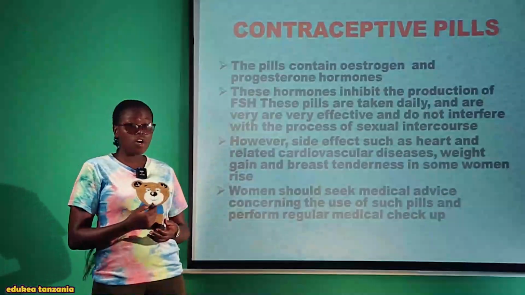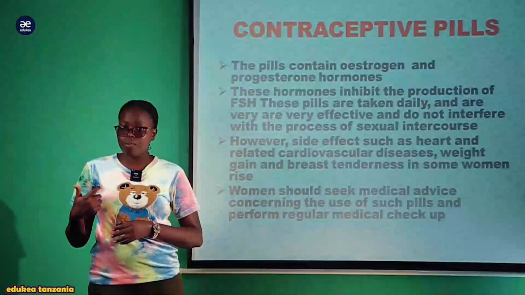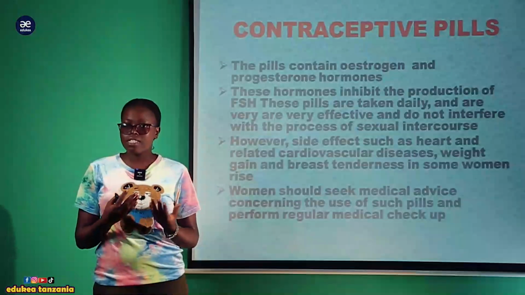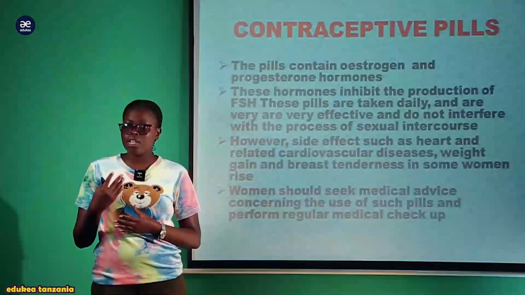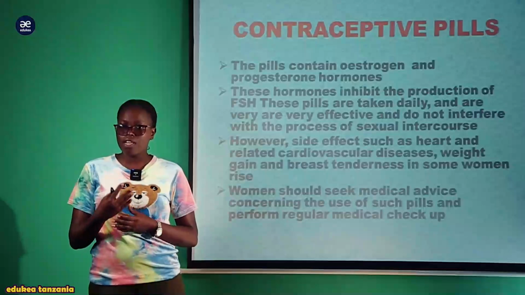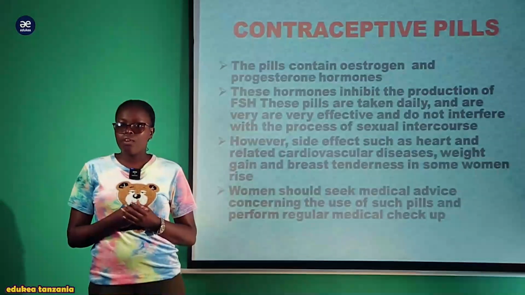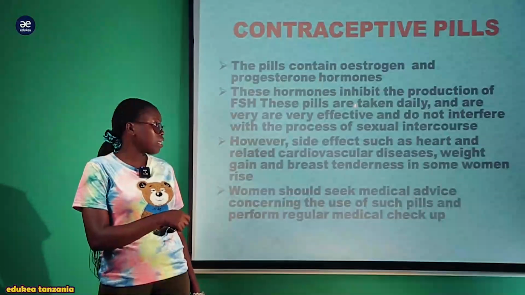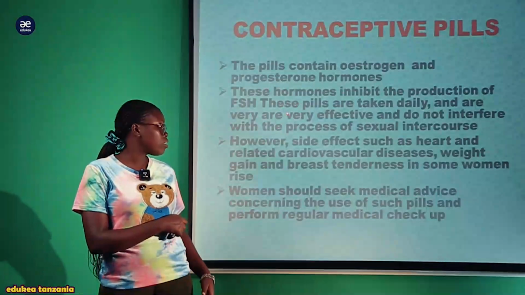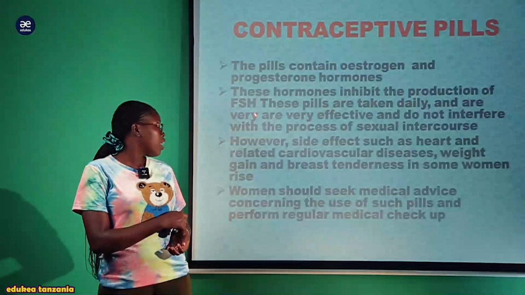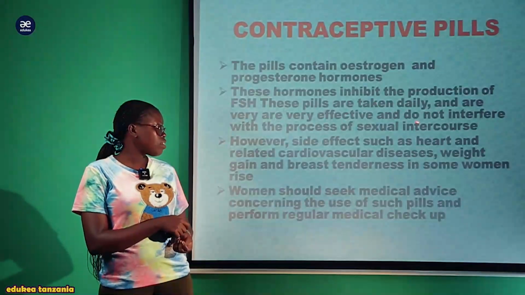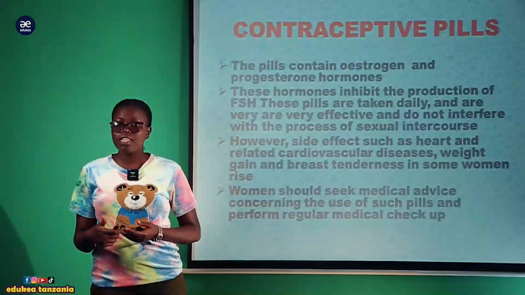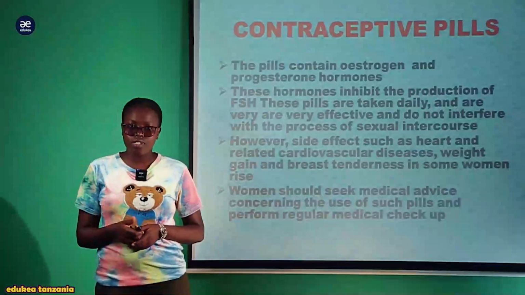So hivi vidonge vya uzazi wa mpango vina contain the estrogen pamoja na progesterone, ambazo these are very crucial hormones katika female, ambapo progesterone na estrogen inasaidia katika ovulation na vile vile katika repairing and maintaining the thickness of the endometrium for the implantation. So this hormone inhibits the production of the follicle stimulating hormone, and these pills are taken daily and are very effective and do not interfere with the process of sexual intercourse.